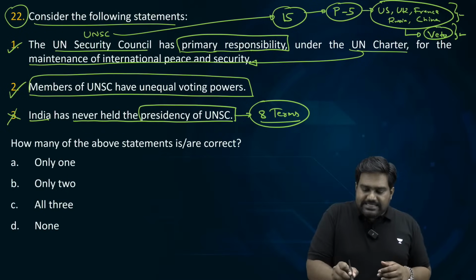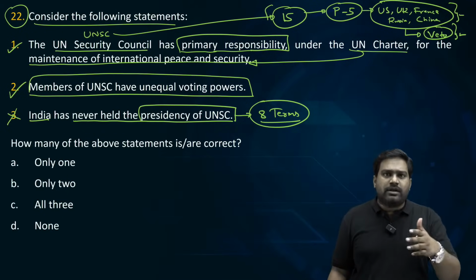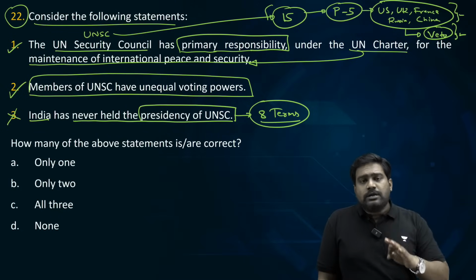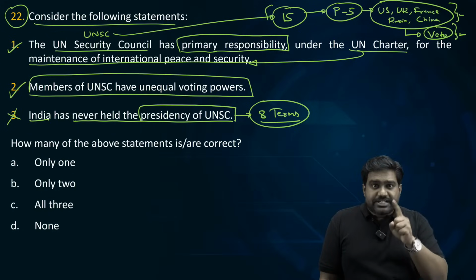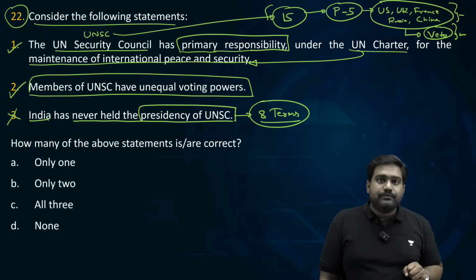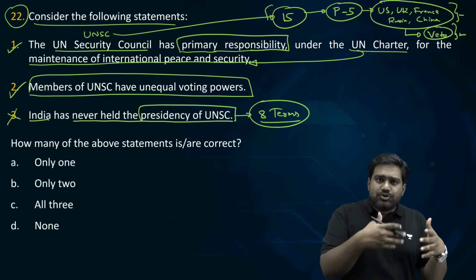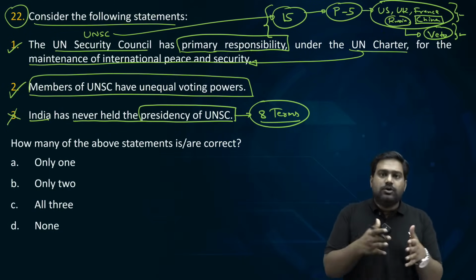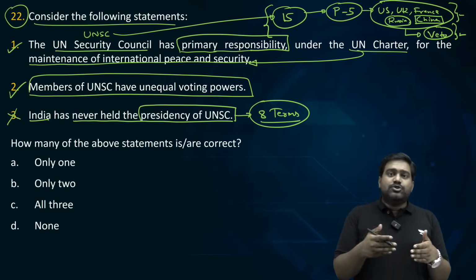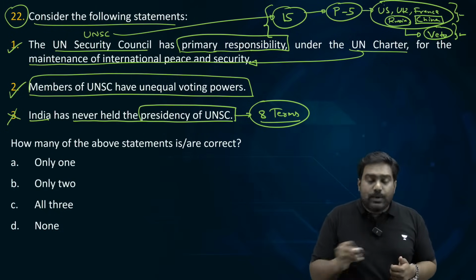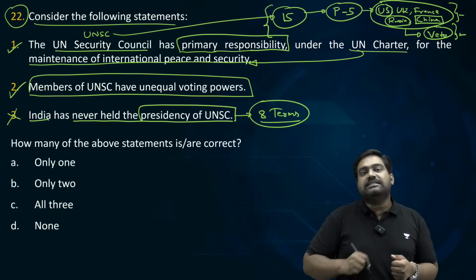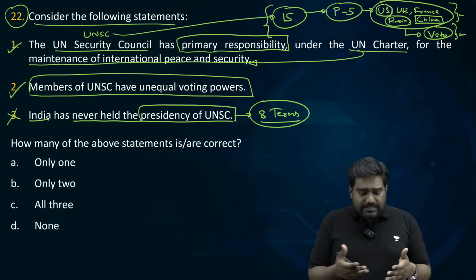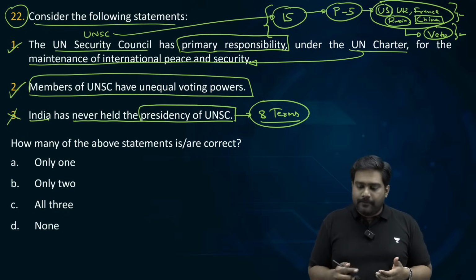Now imagine, let's say there is a resolution moved against Israel or Russia in the context of the ongoing conflicts. If 192 countries are supporting the resolution, just one P5 member can defeat that. Hypothetically, a resolution against Russia will be defeated by China because Russia and China are on the same page. A resolution against Israel would be defeated by the US, even if 192 countries are supporting it. That is the power of the veto. So clearly there are unequal voting powers that exist here.